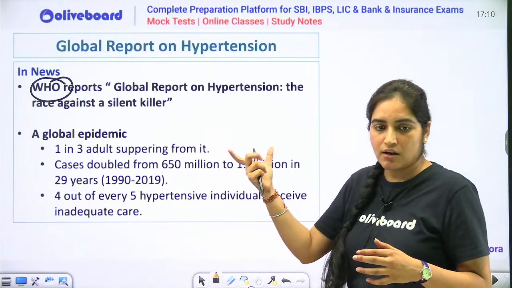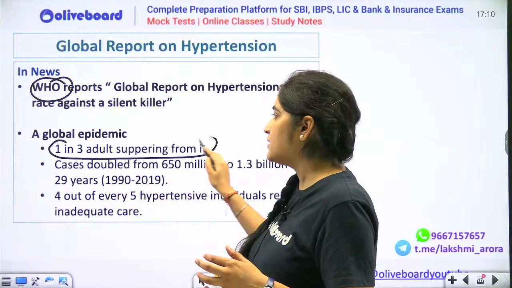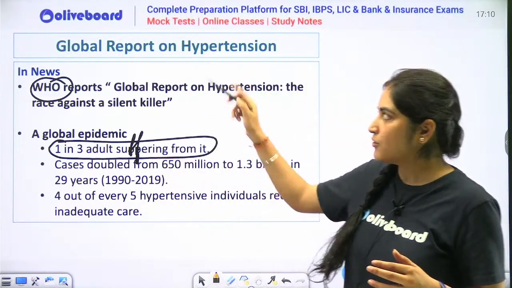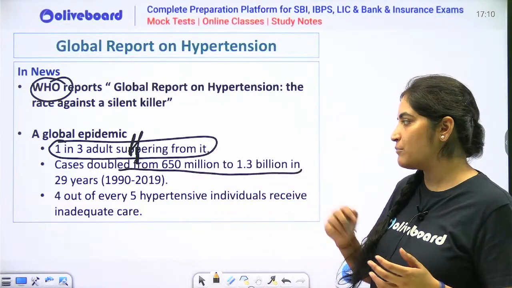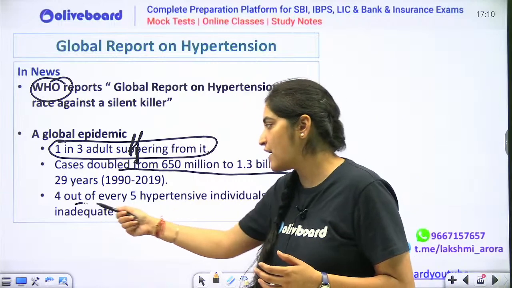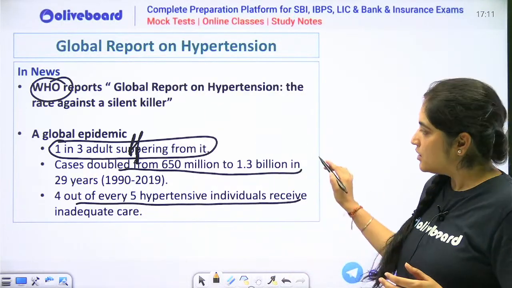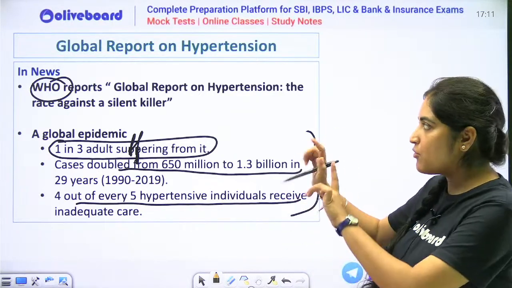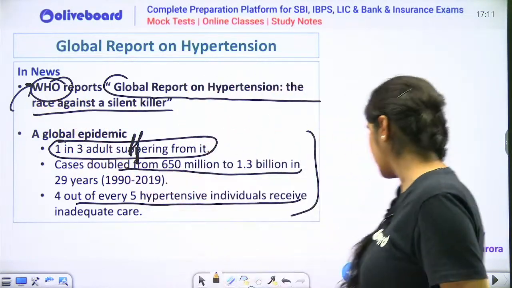Since this was in news, every 1 in 3 adult is actually suffering from your hypertension. The cases are doubled from 650 million to 1.3 billion, and 4 out of every 5 hypertensive individual receive inadequate care. You can actually have an idea of this. पूरा याद करने की जरूरत नहीं है. The important part is ये report का नाम and who published this report.